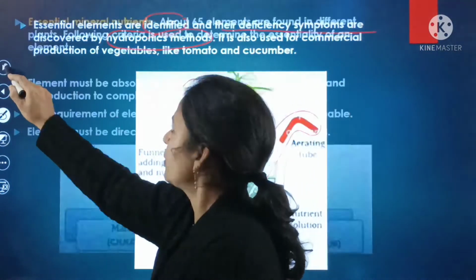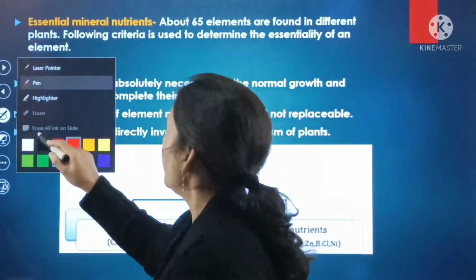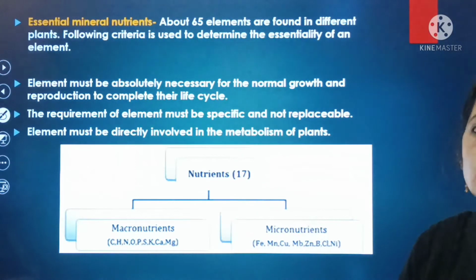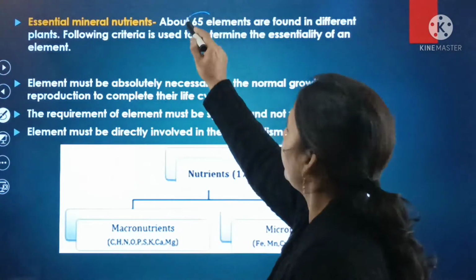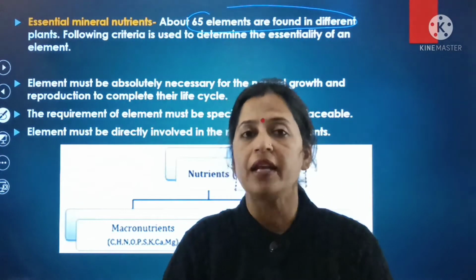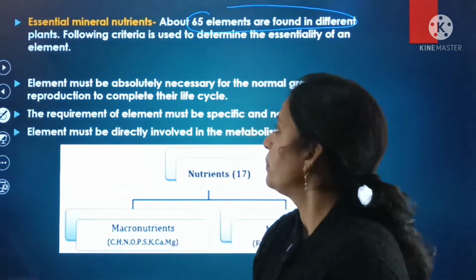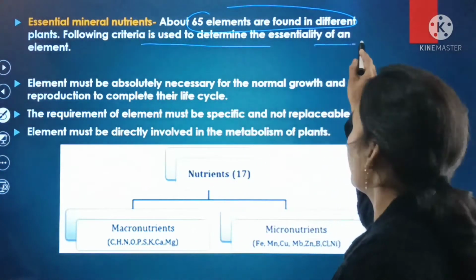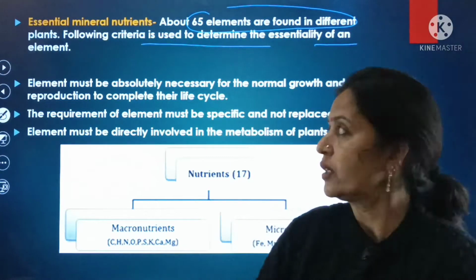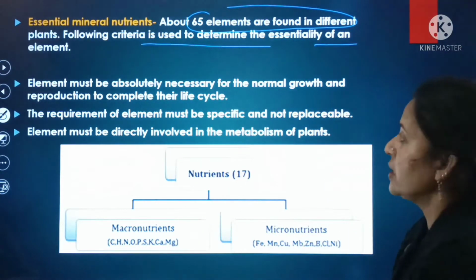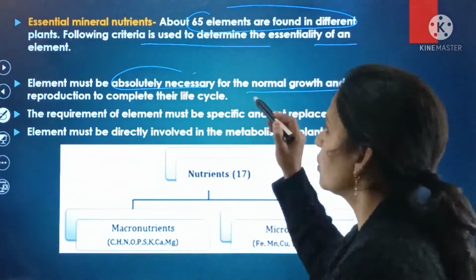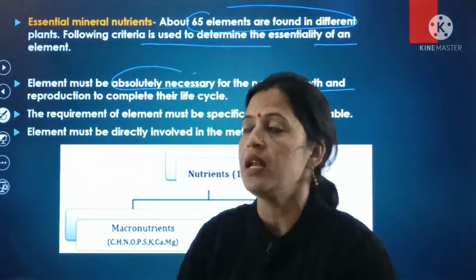After the essential elements, next is the essential mineral nutrients. What are the essential mineral nutrients that are used for the growth of the plant? About 65 elements are found in the different plants. The following criteria are used to determine the essentiality of an element. That means we have to adopt a special criterion for the essentiality of an element. So essential elements must be absolutely necessary for normal growth as well as reproduction to complete their life cycle.